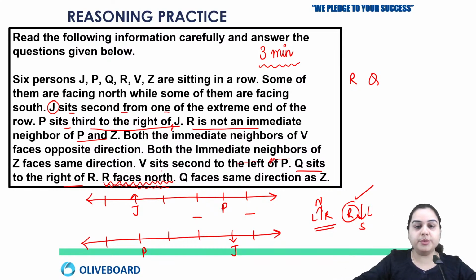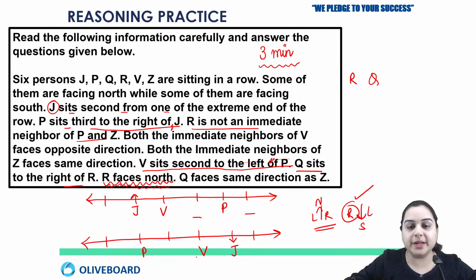Okay, one more piece of information about P: V sits second to the left of P. It means if V is sitting second to the left of P, there is one person between P and V. So here I should write V. In the second possibility, here I should write V. And V sits second to the left of P, meaning where V is sitting, that is left of P. For that, here P should be facing north and here P should be facing south.